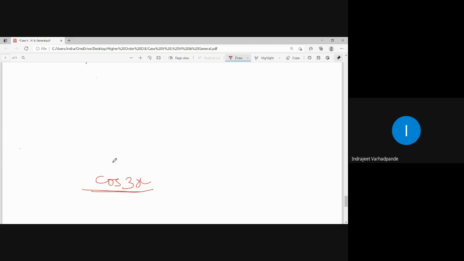Replace D square by minus a square. So what will be the value of D square here? Minus 9. Minus 9, clear?